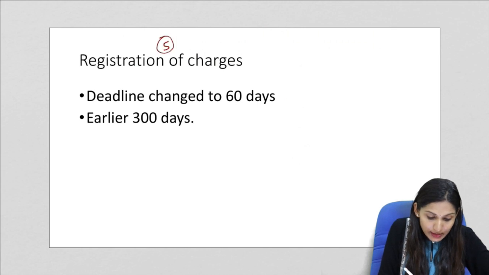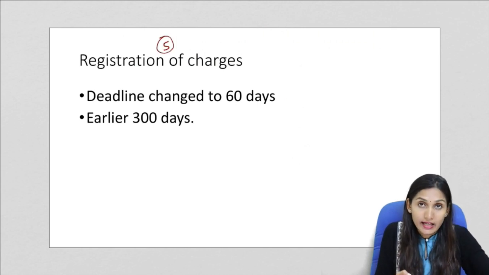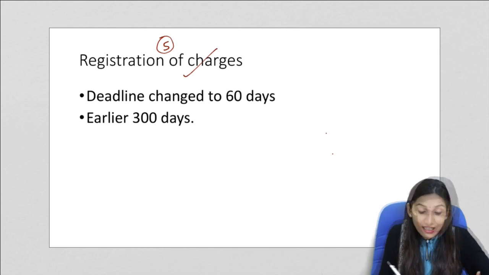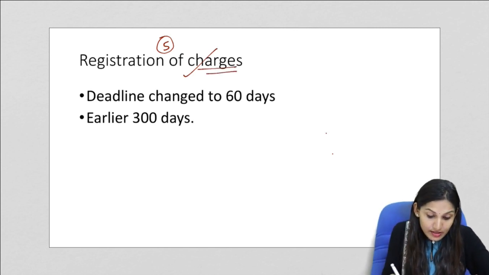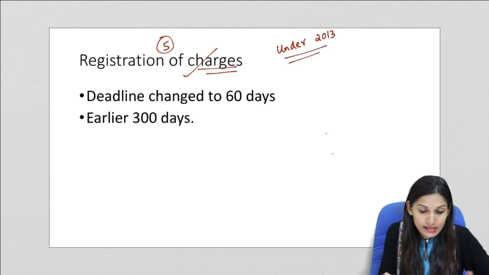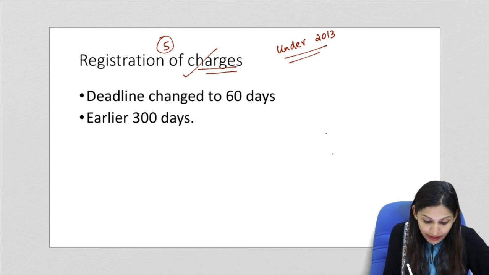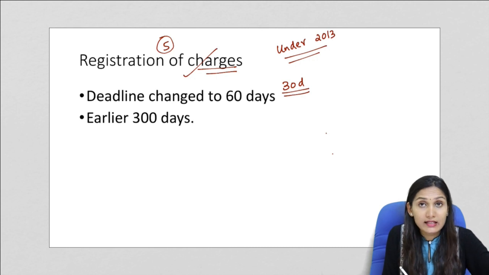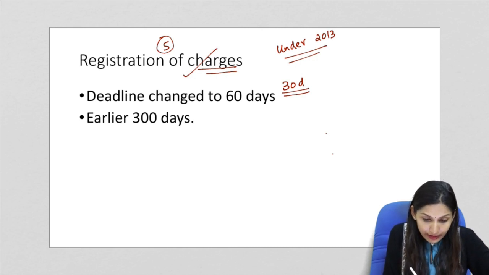Now coming to the fifth amendment, that is regarding the charges or the registration of charges. Under the original act, that is the 2013 Companies Act, companies must register charges on their property within 30 days of creation of the charge, and this is extendable up to 300 days.